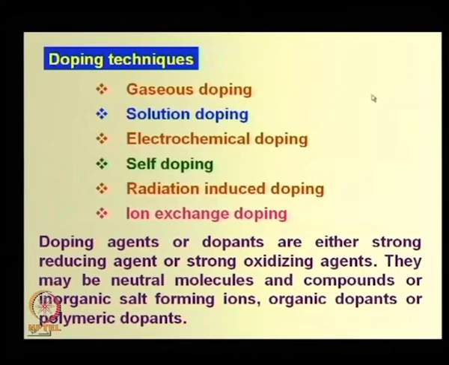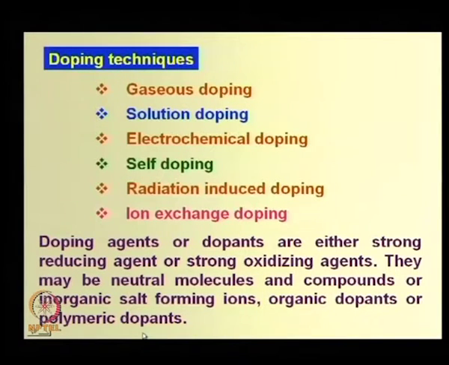Ion exchange doping. The doping agents or dopants are either strong reducing agents or strong oxidizing agents, as I mentioned earlier. They may be neutral molecules or compounds, or inorganic salts which can form ions, or organic dopants which can create free radicals in presence of the polymer, or when excited with some energy.